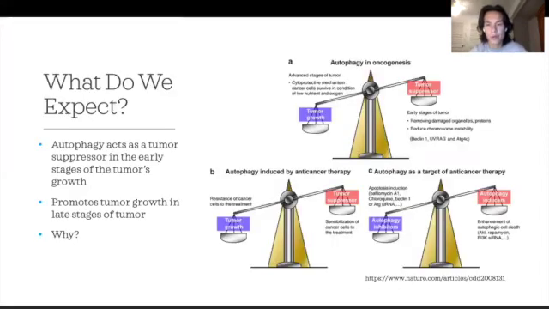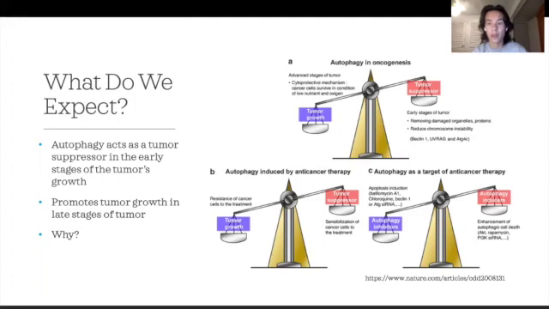Now, why did we choose this research? Whenever we were researching the effects that the KRAS oncogene may have on different things, for autophagy, we assumed that autophagy would have a negative impact on tumor growth, because autophagy is just a cellular process where it degrades things, it degrades your organelles and different things within the cell.